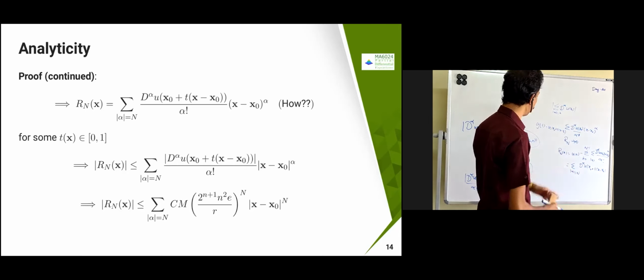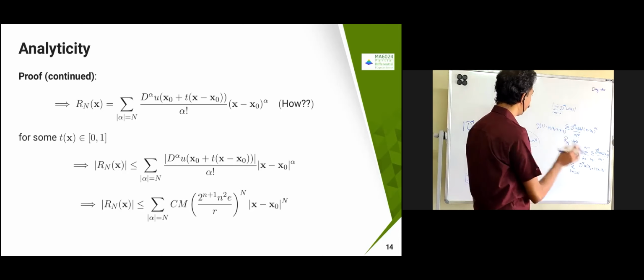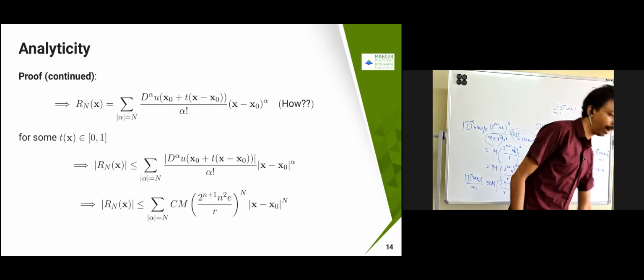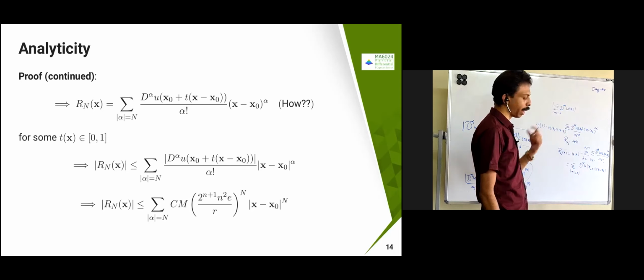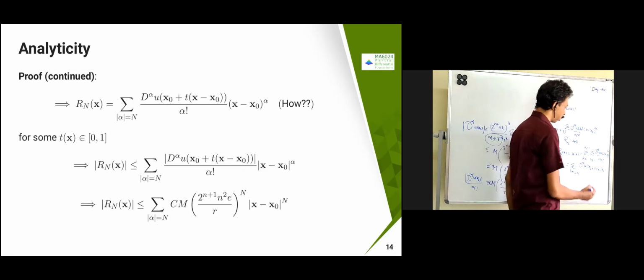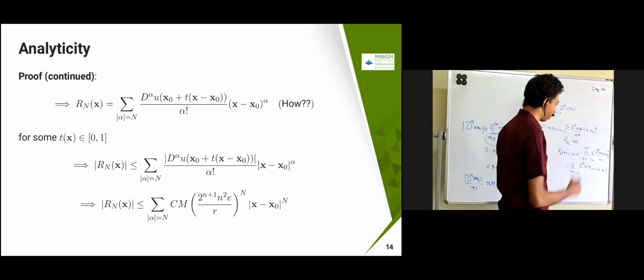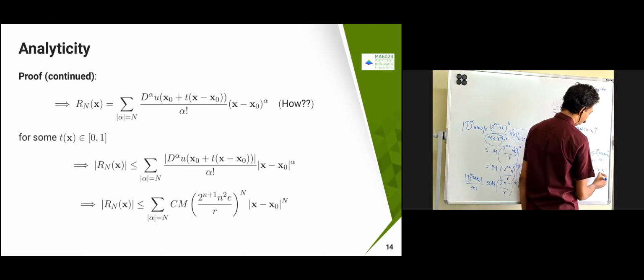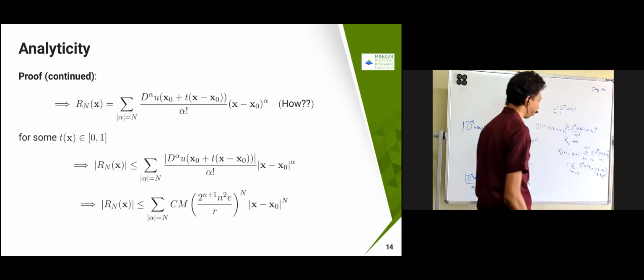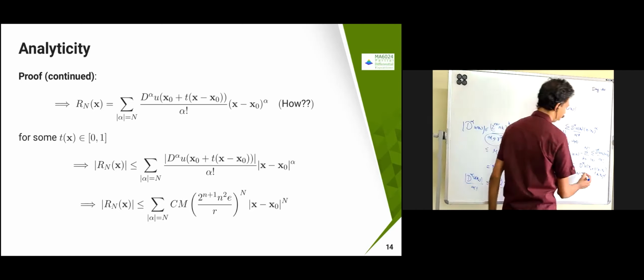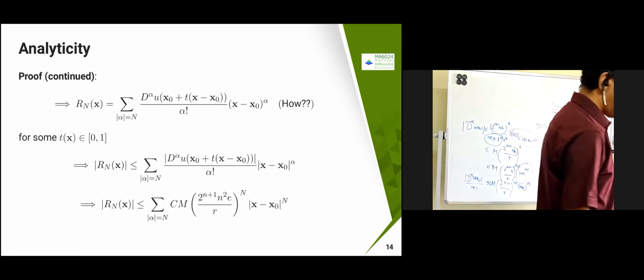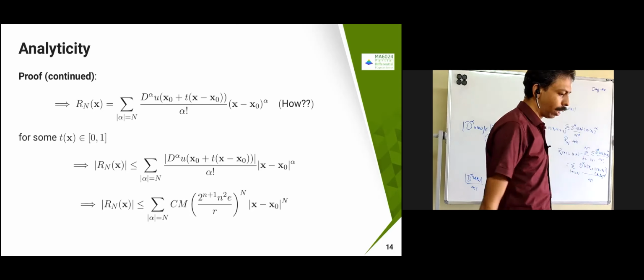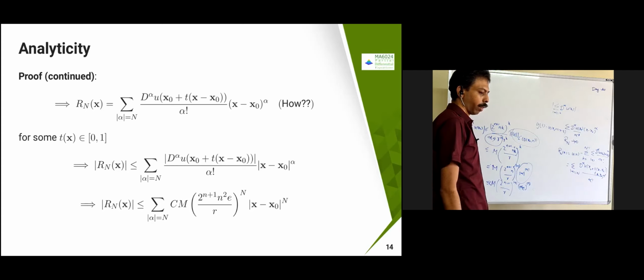So I can just map this t, g of t between 0 and 1, so that this is valid. t of x belongs to 0, 1. This t is a function of x minus x naught, so it belongs to 0, 1. I'm just going to generalize that, not only for x naught, I'm going to use it for x also divided by alpha. So I have given the curve, but I have almost revealed the sketch of what is going on.